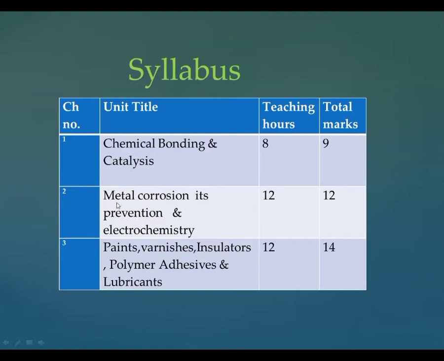The second unit is metal corrosion, its prevention and electrochemistry. It has 12 teaching hours and 12 marks of questions in the examination. The third unit is paint, varnishes, insulators, polymer, adhesives and lubricants. This unit has 12 teaching hours and 14 marks of questions in the examination.